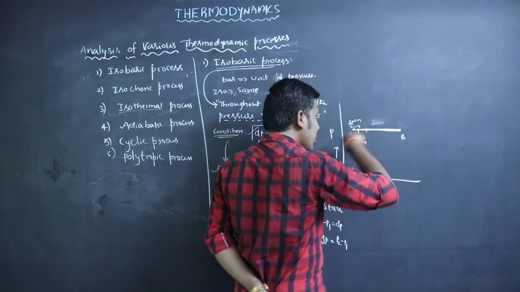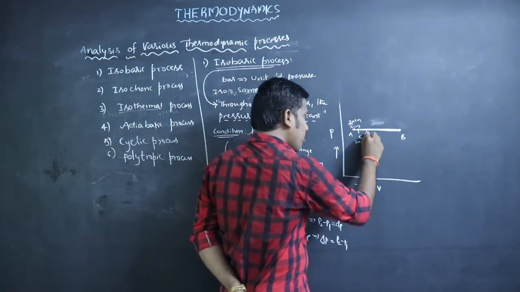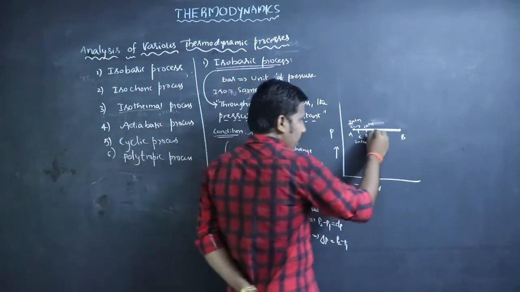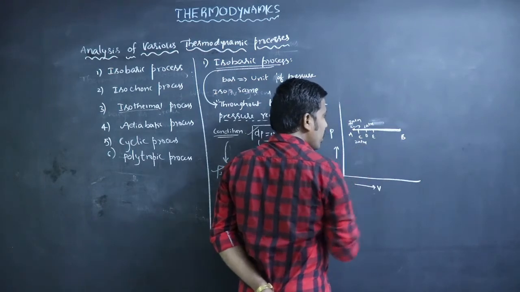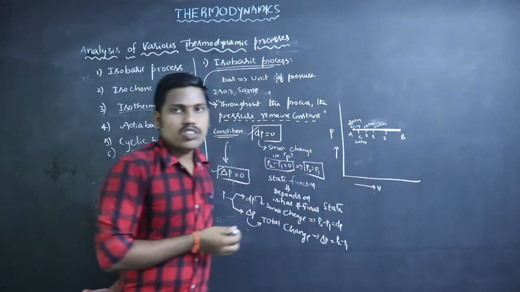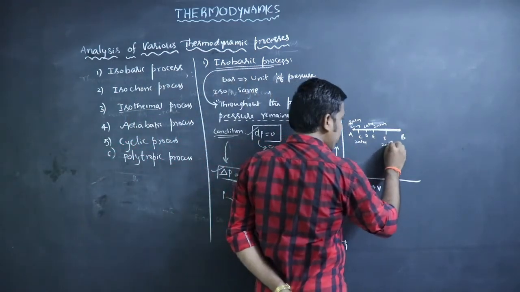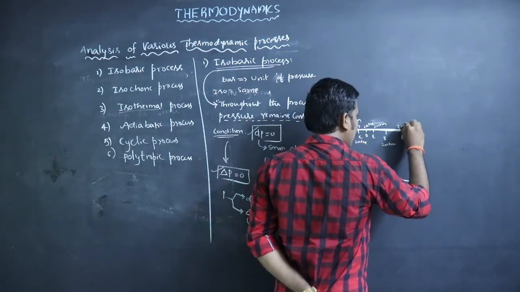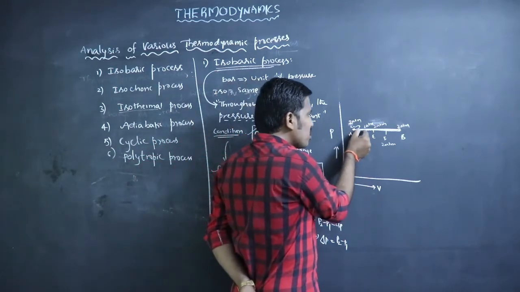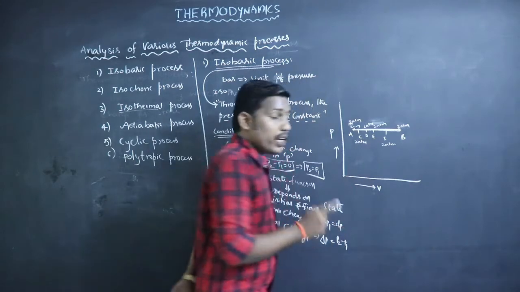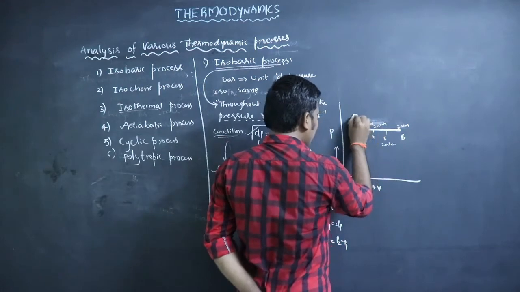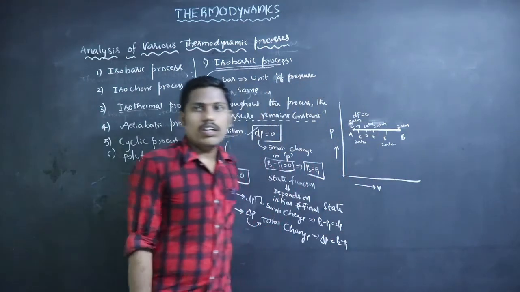And consider another small part. This is point B, here point B also 2 atm. Point D also 2 atm. Consider another point E, here E also 2 atm. And a small point F, it is also 2 atm. And the next point B, here also the pressure is 2 atm. So at every small interval, the pressure remains constant. There is no change in the pressure. That is what small change dP means.